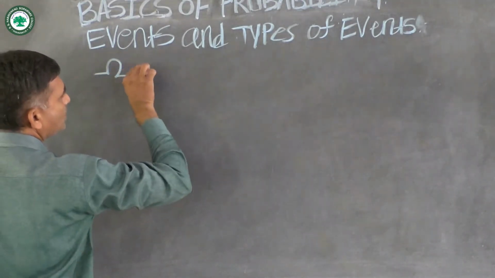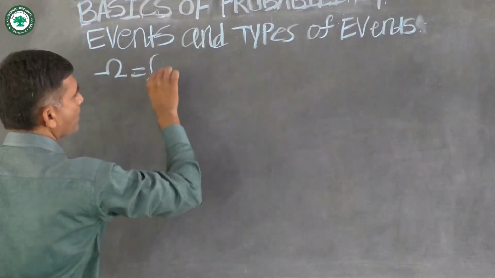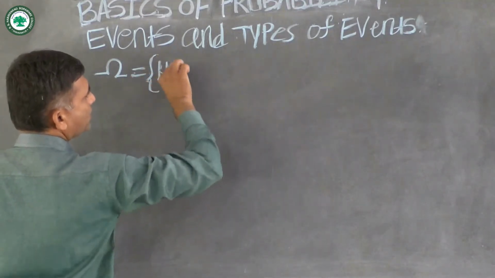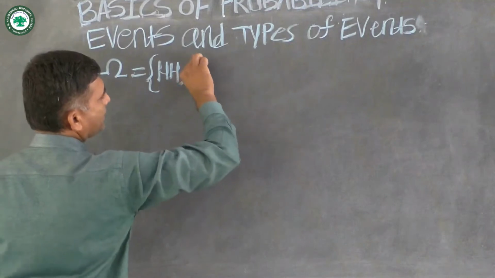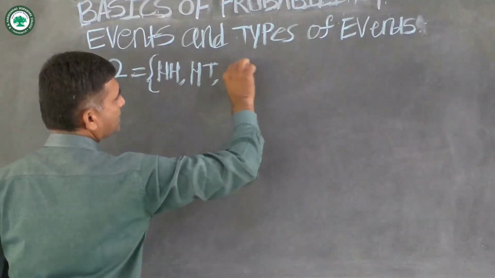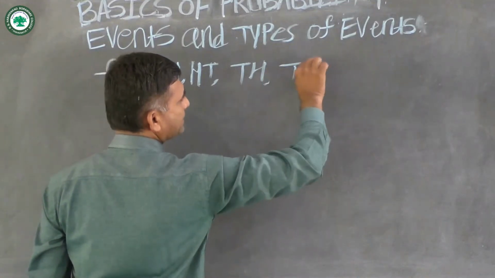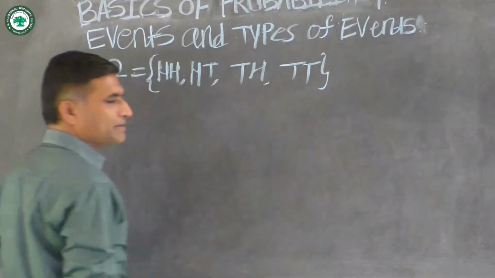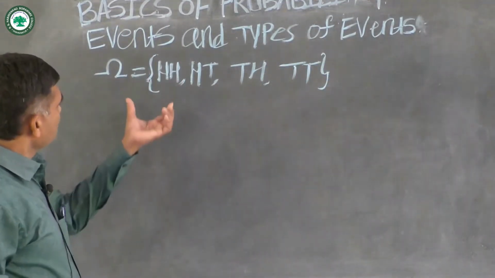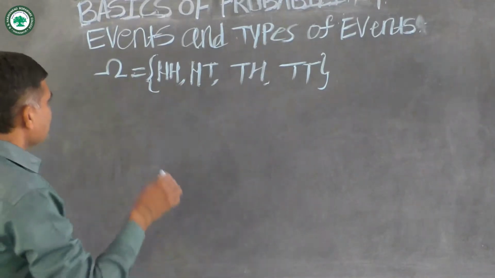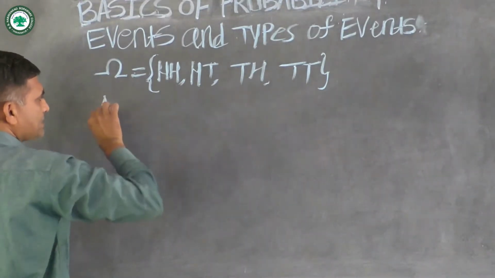omega is equal to {HH, HT, TH and TT}. This is the sample space. Now on this sample space, event A is defined.